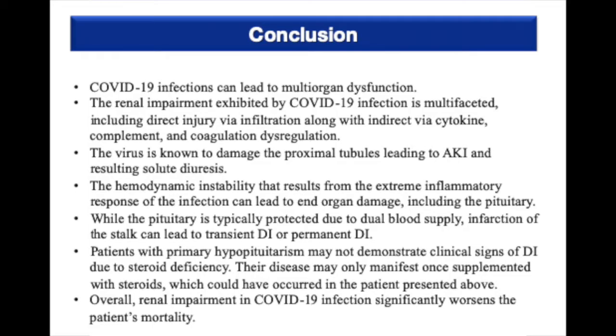Overall, renal impairment in COVID-19 infection significantly worsens a patient's mortality. COVID-19 is known to damage the proximal tubules, leading to AKI and resulting solute diuresis. The hemodynamic instability that results from an extreme inflammatory response can lead to end organ damage, including the pituitary. While the posterior pituitary is typically protected due to the dual blood supply, infarction of the stalk can lead to transient or permanent diabetes insipidus. Patients with primary hypopituitarism may not demonstrate clinical signs of diabetes insipidus due to steroid deficiency.